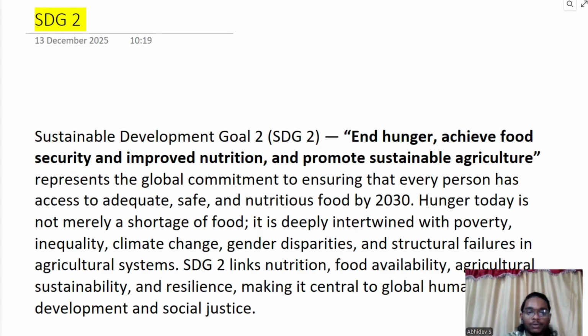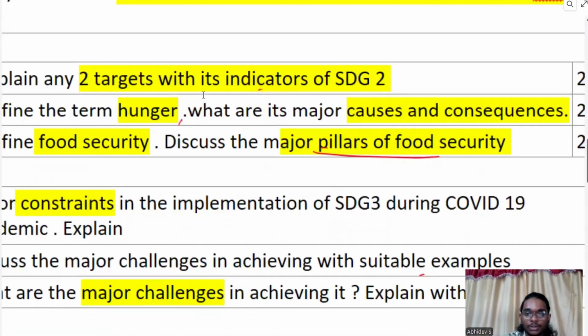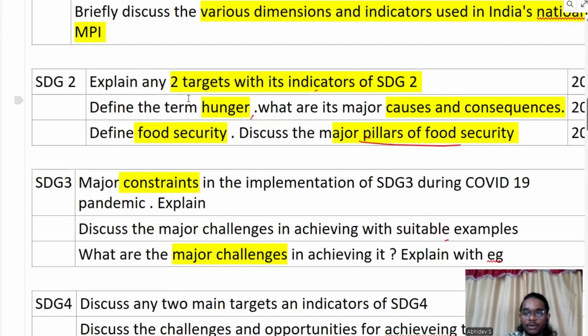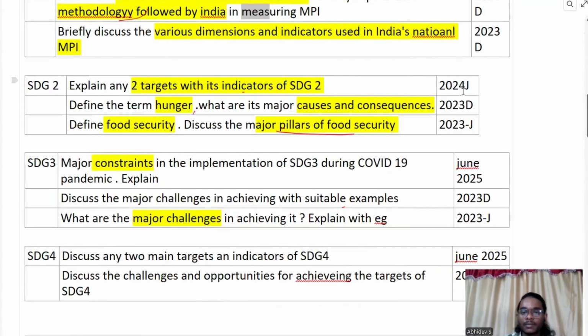So let's analyze the PYQ. SDG goal 2, these are the PYQs from the last years. Explain any two targets with their indicators of SDG 2. Targets and indicators were asked. Then another question was to define the term hunger and its major causes and consequences. Then another aspect was to identify the major pillars of food security. We'll be addressing the answers to all these in the coming classes as well as in today's class.